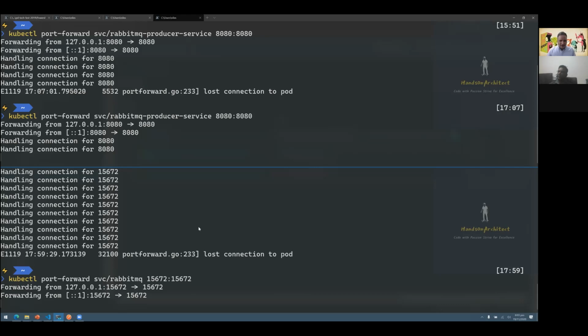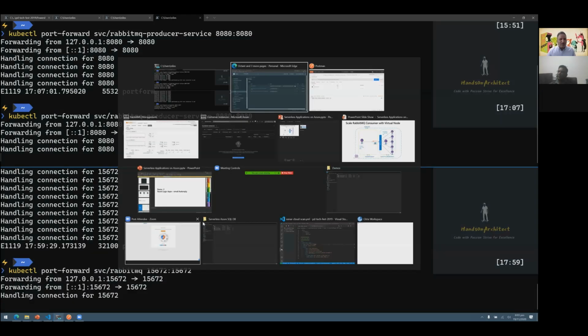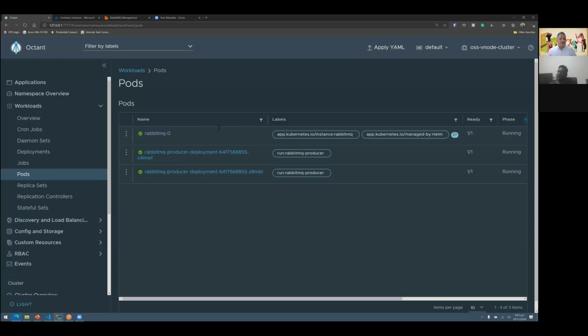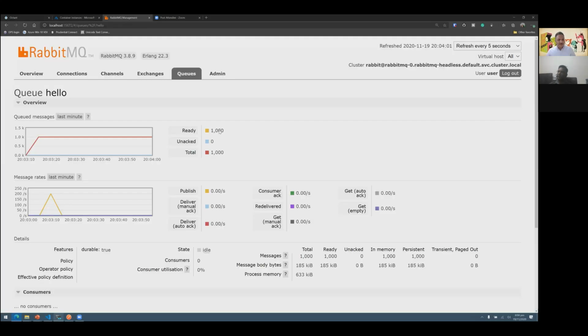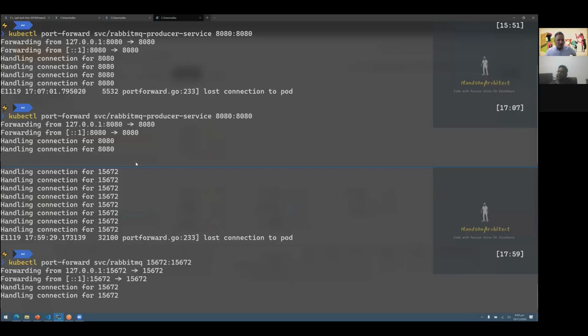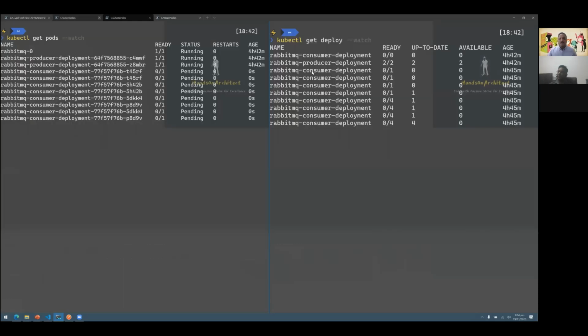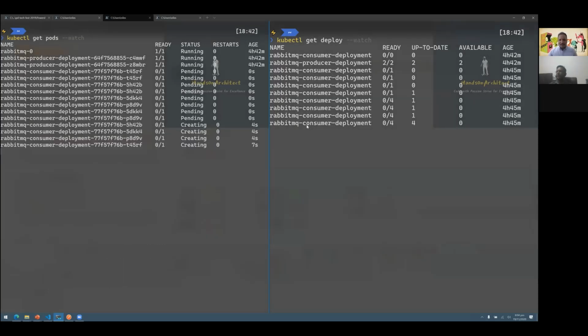Okay, this is up and running now. So if we go back into the RabbitMQ, we should see, yeah. So you can see a spike here, and we have 1000 messages ready to be consumed. And if I go onto that watch, we should see some action happening on the 2 watches. So you can see that now the consumer has started to scale in.